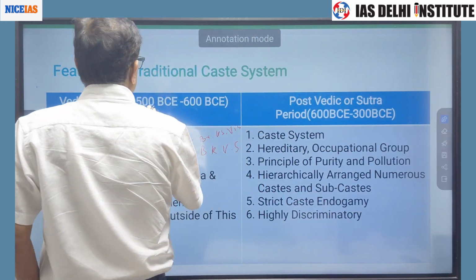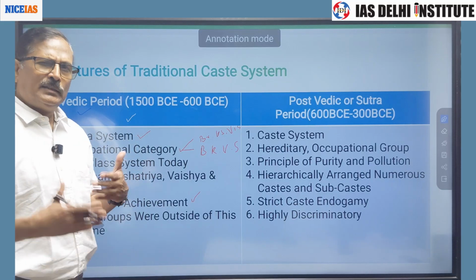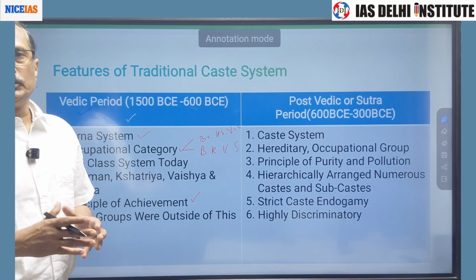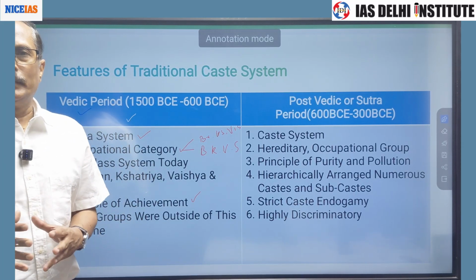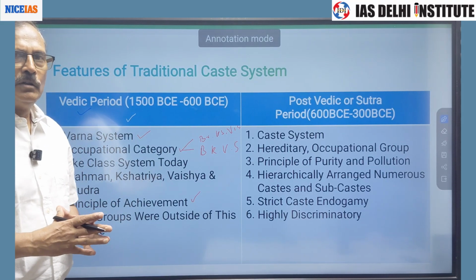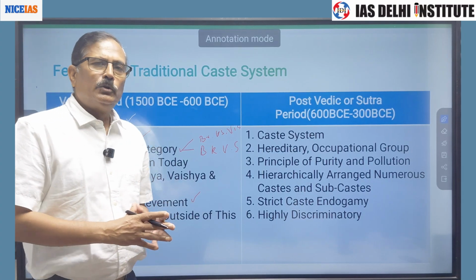So this was from 1500 BC to 600 BC. Generally we say four Varnas were there: Brahmin, Kshatriya, Vaishya, Shudra. These four Varnas represented four occupational categories. There was no restriction on the social mobility of one Varna into another.